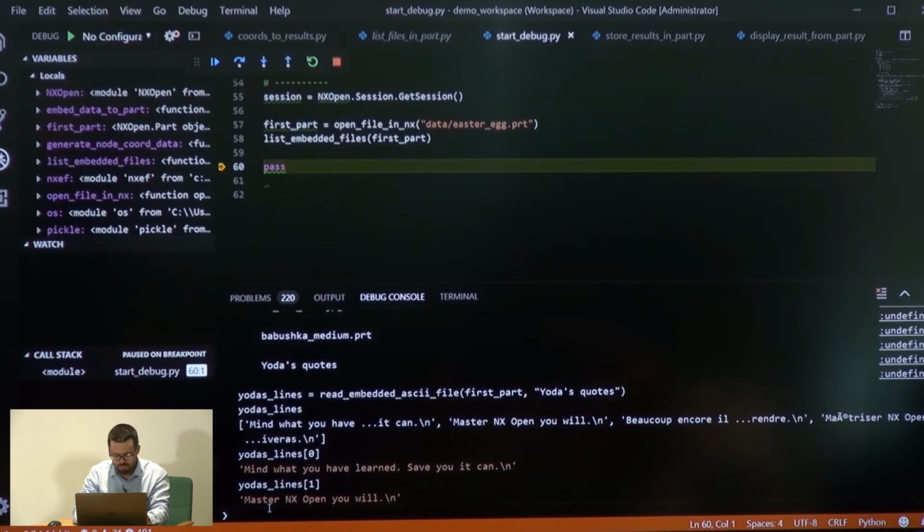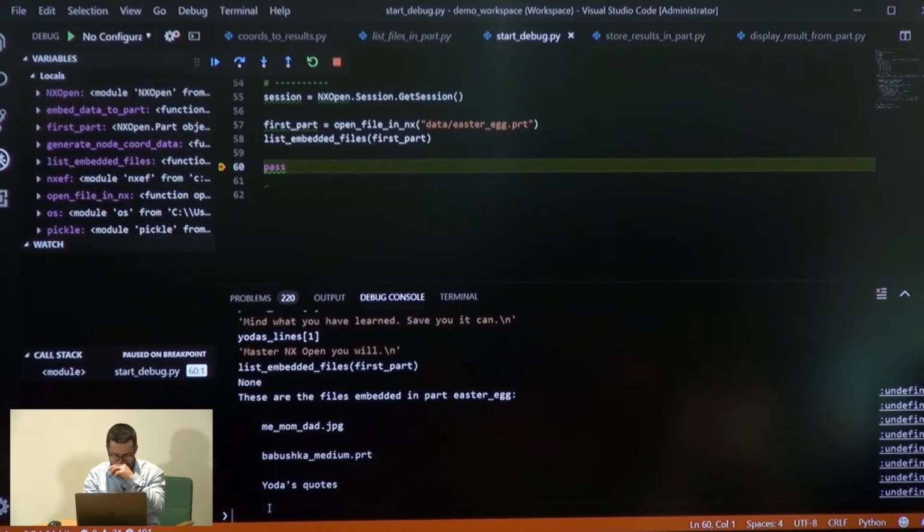I'm not going to keep going here, but you can see this is data that was stored in the NX part file directly. Now, some could question just how useful Yoda's quotes would be in the NX part file, and you'd be right. It's not very useful. So let's list again what the embedded files are in here, just to be reminded. There's a JPEG file, there's a part file. This is just to illustrate that really you can store anything you want. Strings, you could have stored using attributes, right? But a JPEG file using attributes, probably not.